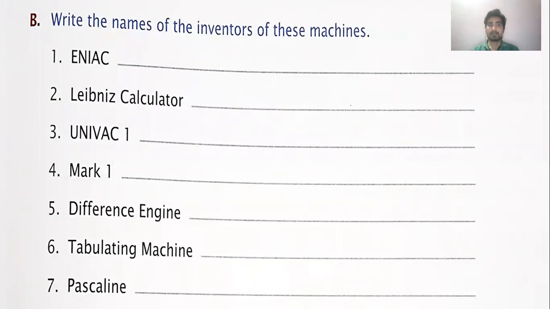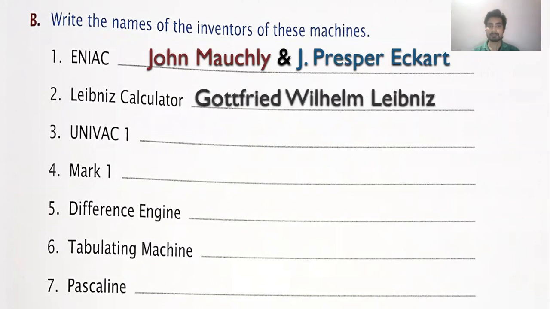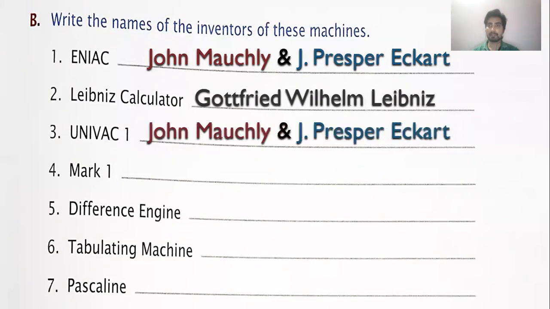Exercise B. Write the names of the inventors of these machines. ENIAC, which is Electronic Numerical Integrator and Computer, was created by John Mauchly and J. Presper Eckert. Second, the Leibniz calculator was created by Gottfried Wilhelm Leibniz, who was a German mathematician. Third, UNIVAC 1, full form Universal Automatic Computer 1, was created by the same inventors of ENIAC, John Mauchly and J. Presper Eckert.